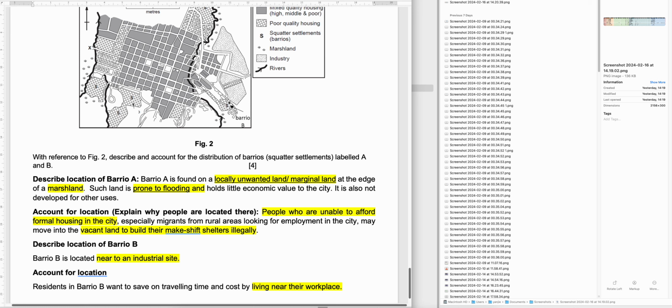I can also go to work in other parts of the city, right? It's not like I need to live next to the school to work in this school. I can travel to the school. So why is it that for informal housing, being next to the workplace matters? The main idea is that because they're so poor, they want to save money and save traveling time. That's why they're found next to the industries where they work.